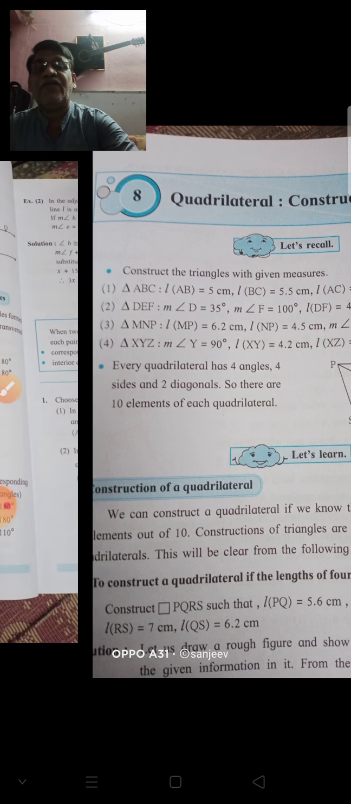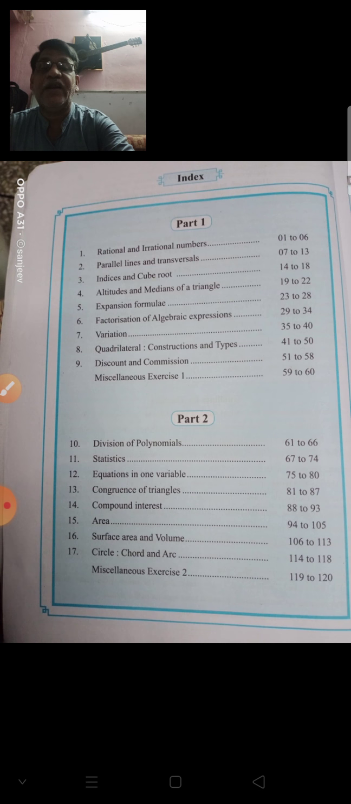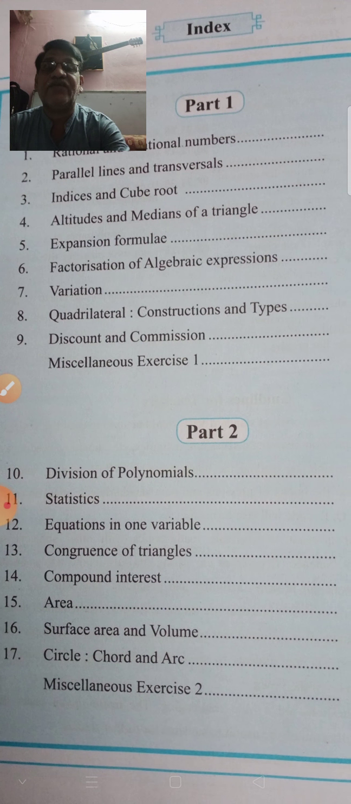See, the first topic related to geometry we already know, that is parallel lines and transversal. Now here, the second, the eighth chapter, is quadrilateral. It is related to geometry, and all the other chapters are related to algebra. So here quadrilateral is related to geometry. Now in 8th standard we know what a quadrilateral is and how to construct the different types of quadrilaterals. Okay, so I will explain in short all the things related to quadrilaterals here.